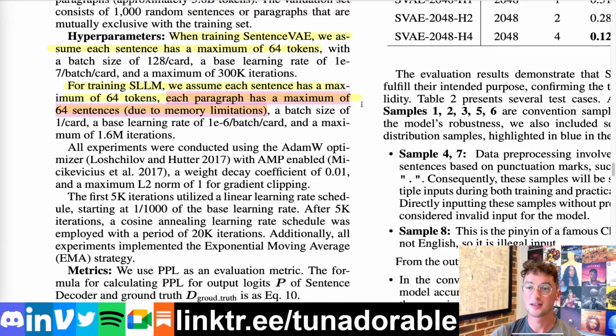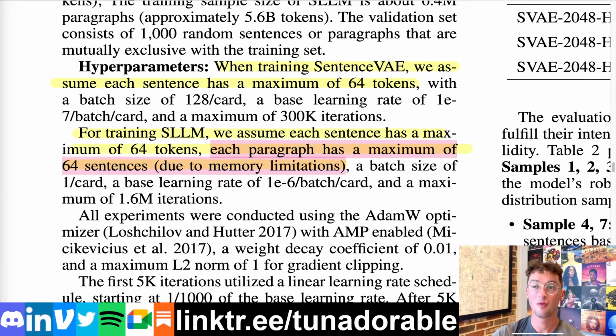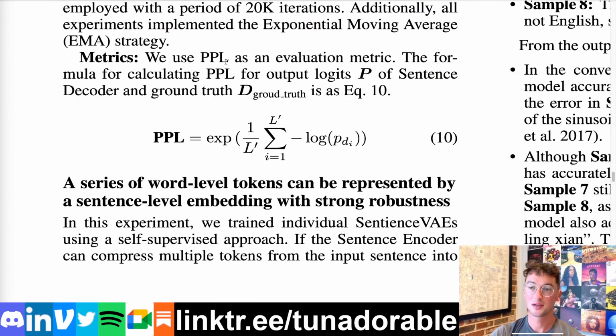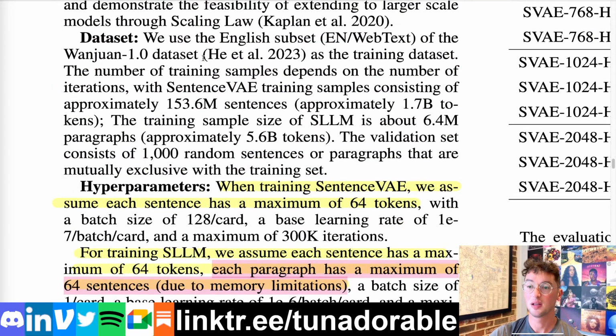So it still remains to be seen how we can hyperparameter tune this thing and make it actually make a bit more sense and hopefully have it learn better, as well as if these limitations are too limiting and ruin things. They are sticking, of course, with the classic perplexity as an evaluation metric. That makes sense for early days of any architecture. It's not preferable. It'd be nice if they would go straight to benchmarks, obviously, which have their own problems, but it is what you need to show scaling laws, which is important here because they only went up to a 1 billion parameter model, I believe. So relatively limited scaling laws.